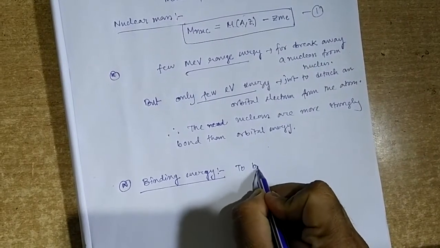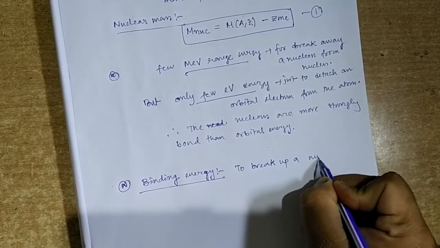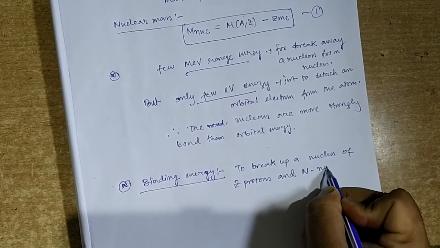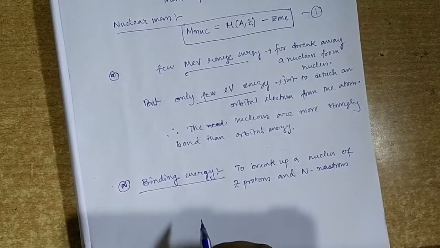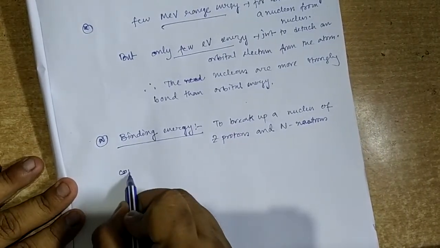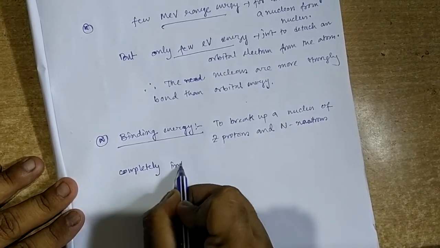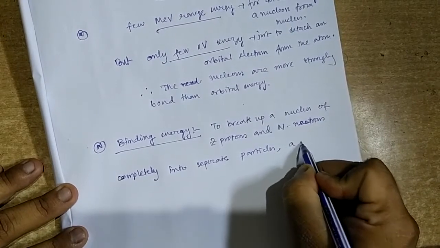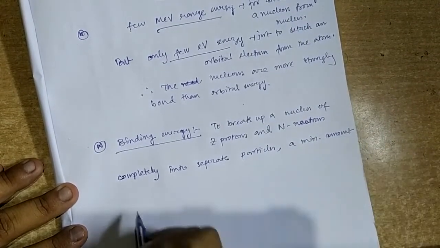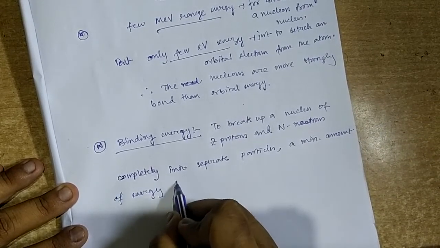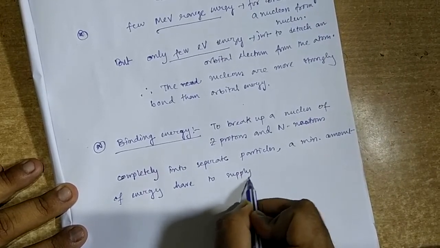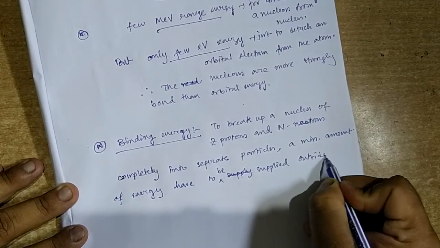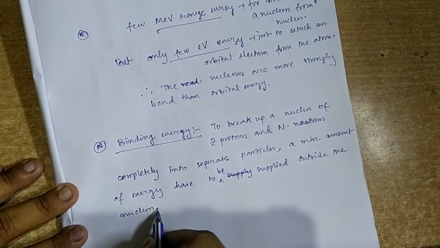That means to break up a nucleus of Z protons and N neutrons completely into separate particles, a minimum amount of energy has to be supplied from outside the nucleus.